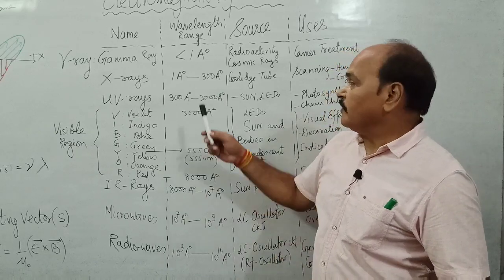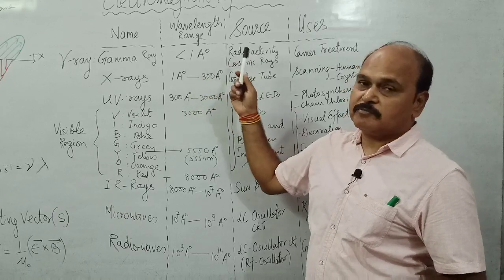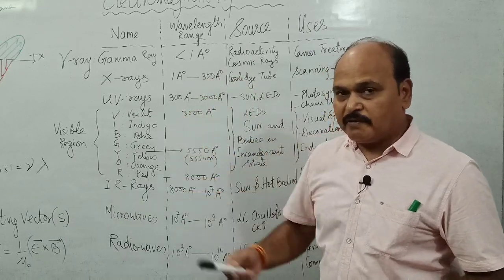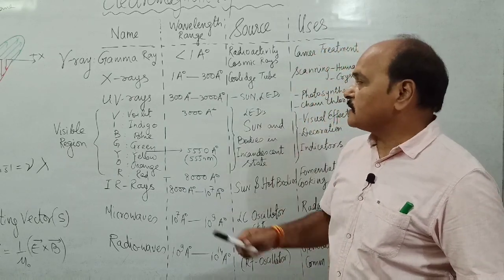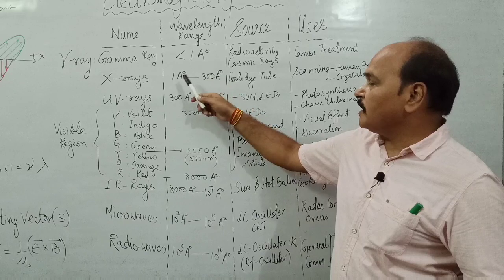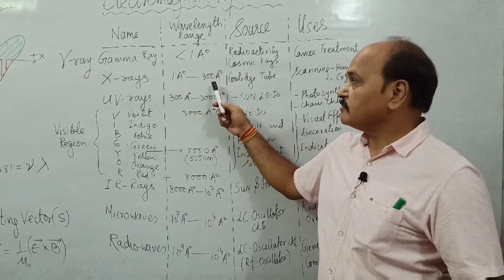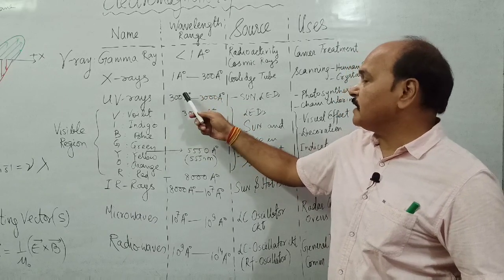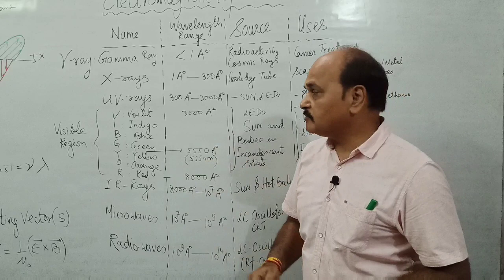The wavelength of gamma rays is less than 1 angstrom. So all electromagnetic waves whose wavelength is less than 1 angstrom are gamma rays. X-rays have their wavelength range from 1 angstrom to nearly 300 angstrom. UV rays have their wavelength range from 300 to 3000 angstrom.